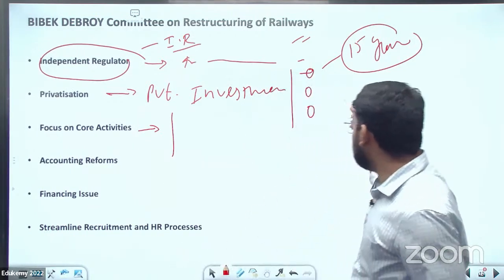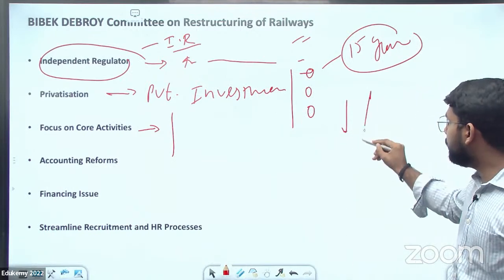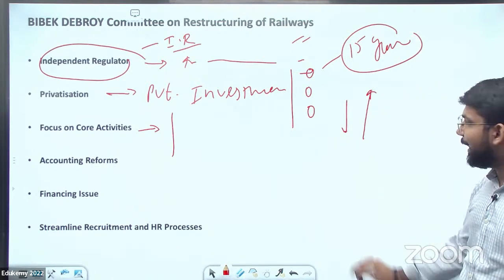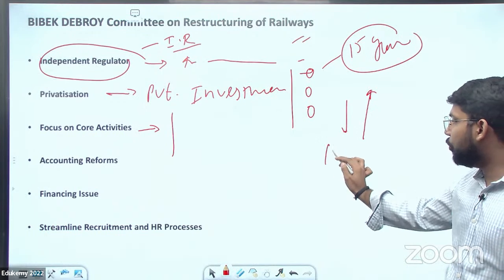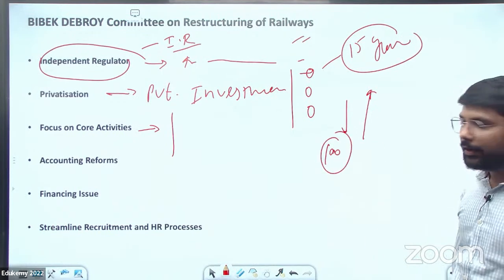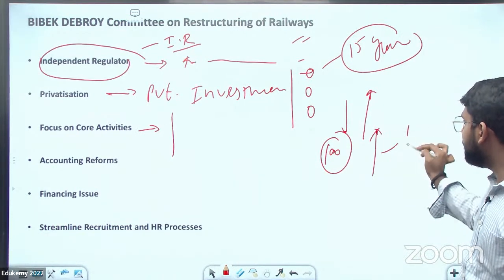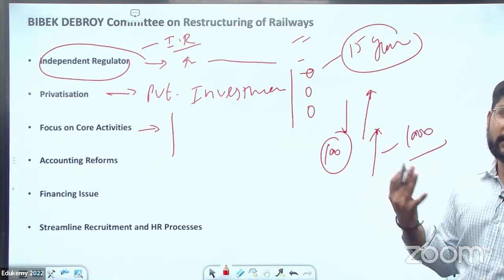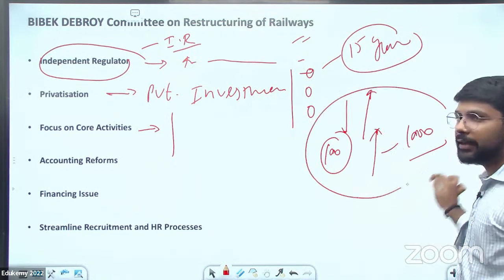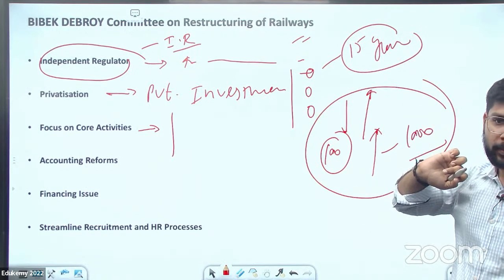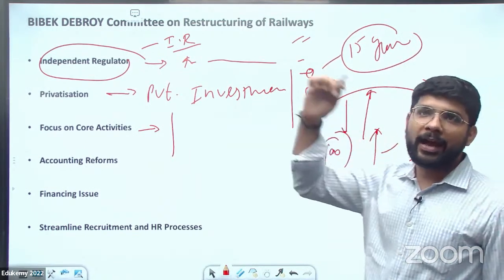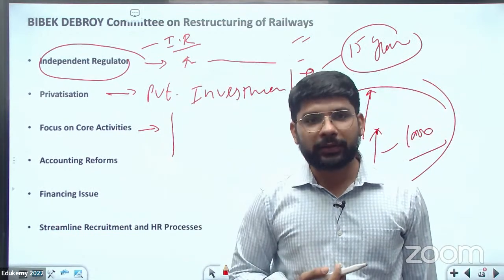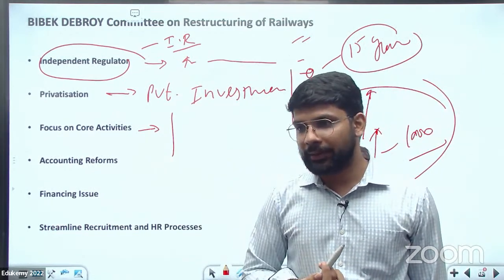If there is a decrease in the ticket price, passengers will be more. In the case of Reliance, if only 100 passengers were traveling in a day, in the case of the DMRC it increased to 1,000. That's why the revenue increased. This means the utilization of the capacity of the railway. If we increase the prices very high, the middle class will not travel, the lower class will not travel in the metro.